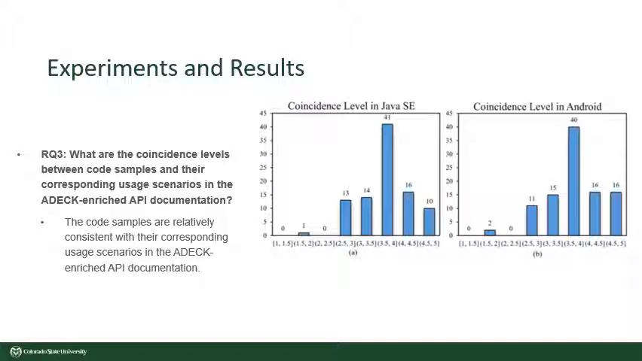The x-axis describes the Likert scale scores from 1 to 5. As we notice, the range from 3.5 to 4 is the highest. Based on that, they conclude that the code samples are relatively consistent with the usage scenarios in ADECK API.